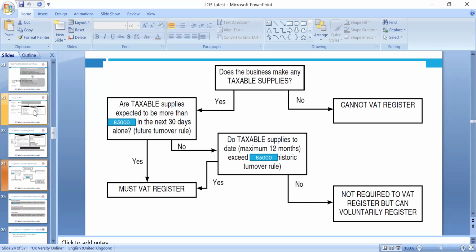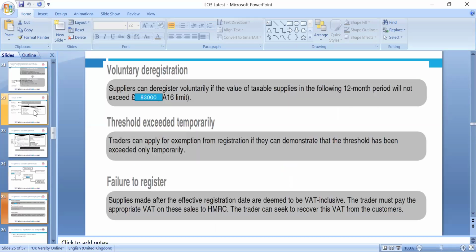If yes, you must register. If not, you are not required to register for VAT, but you can register voluntarily if less than 85,000. Okay, that's the rule. Suppliers can deregister if the turnover drops below 83,000 or the threshold was exceeded only temporarily. So we need to look at and demonstrate the threshold being exceeded.